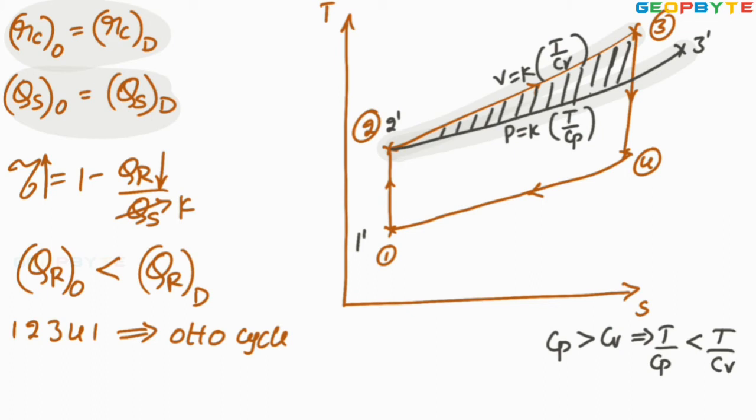Now the area below 2,3 is equal to the area below 2 dash 3 dash, followed by isentropic expansion, followed by 4 dash 1 dash, which is a constant volume heat rejection. Now my diesel cycle is 1 dash, 2 dash, 3 dash, 4 dash, 1 dash.